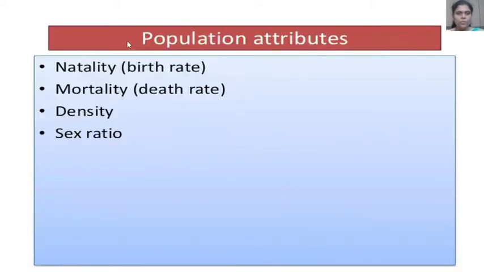Now we have to study the next concept, population attributes. In that we study natality, that is birth rate, then mortality, death rate, then density, then sex ratio.